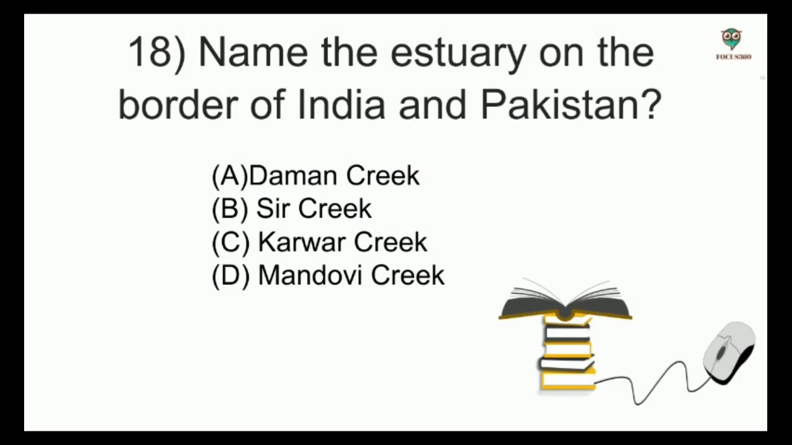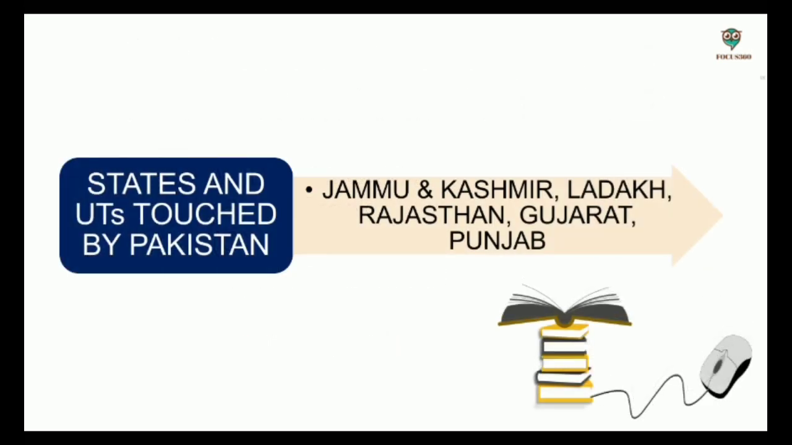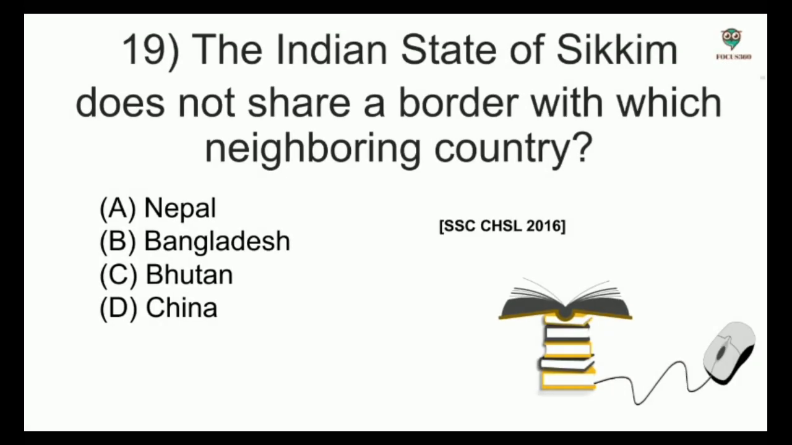Next, name the estuary on the border of India and Pakistan. Options: Daman Creek, Sir Creek, Karwar Creek, Mandovi Creek. And the answer is Sir Creek. These are the states and union territories touched by Pakistan. The Indian state of Sikkim does not share a border with which neighboring country? Options: Nepal, Bangladesh, Bhutan, China. And the answer is Bangladesh.